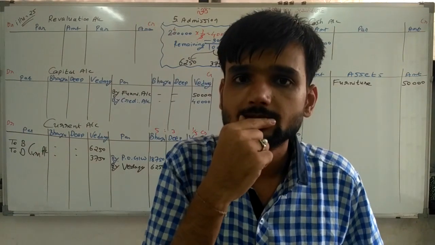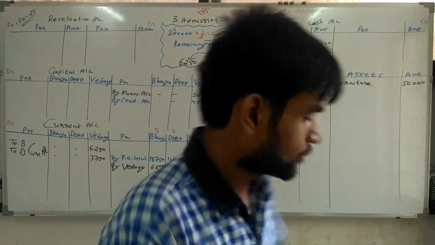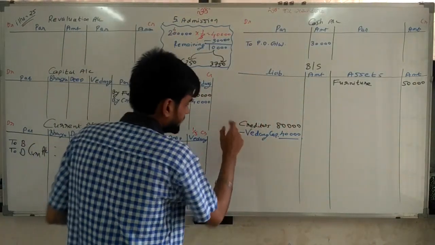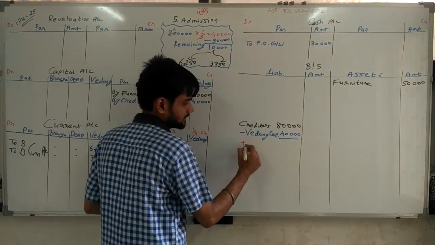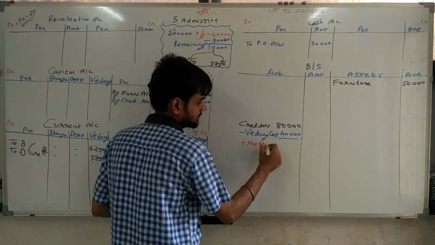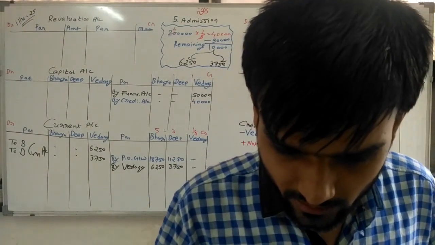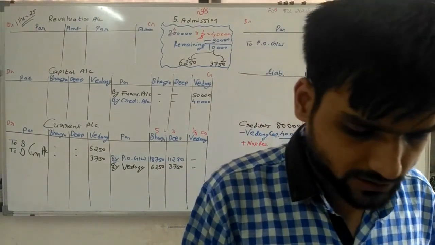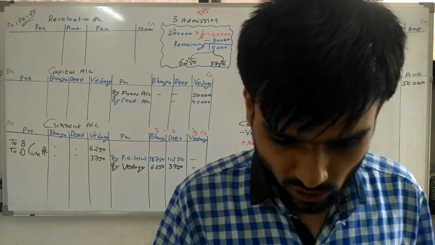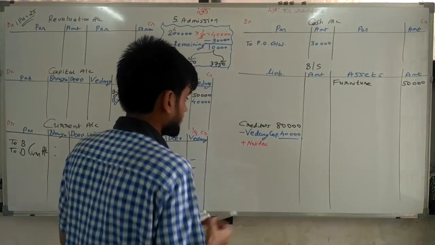Creditors increase. So first of all, creditors plus not recorded creditors. How many rupees not recorded? Credit purchase of rupees 10,000. So plus 10,000.